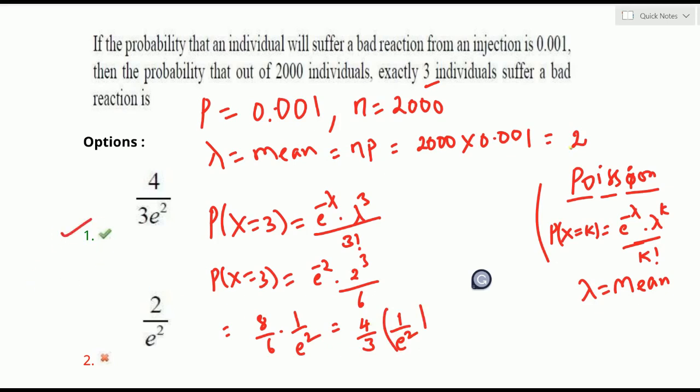So simple, you just have to recollect what a Poisson distribution is, right? Now look forward to the next question.